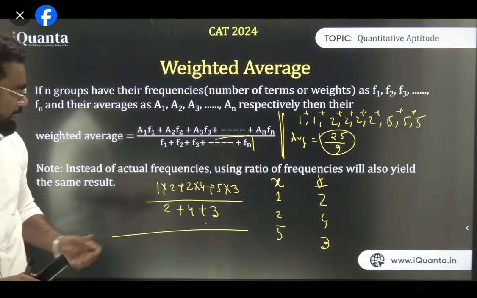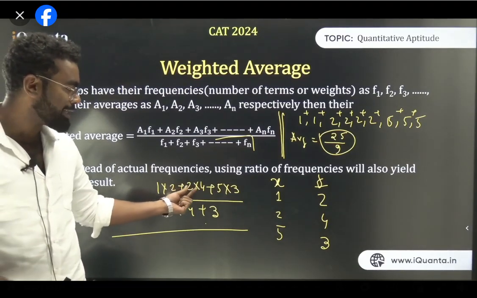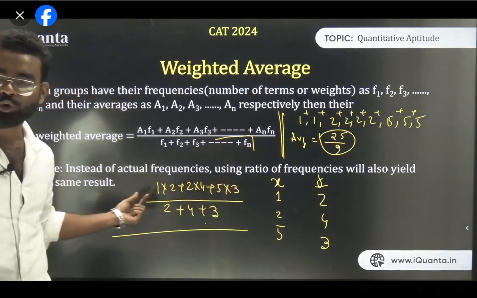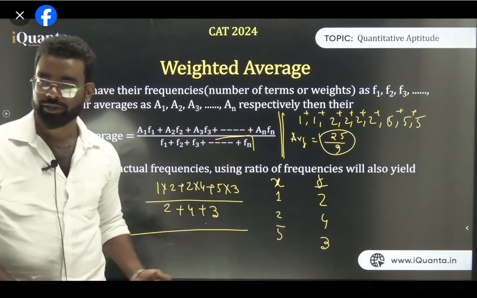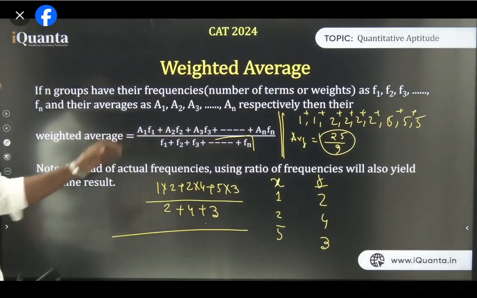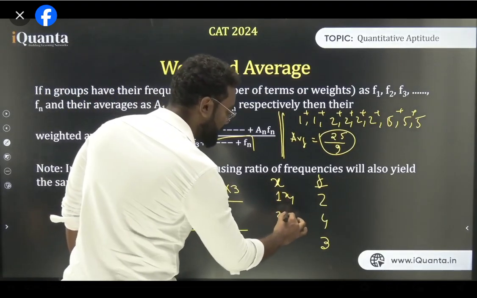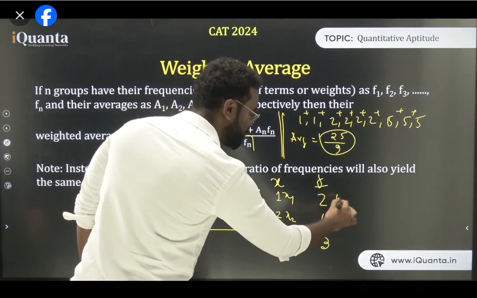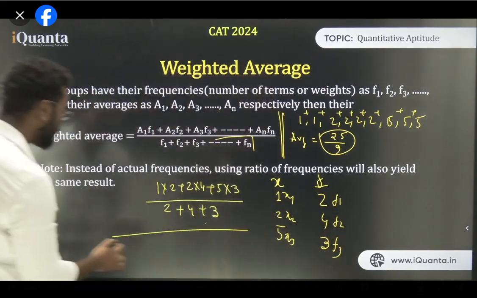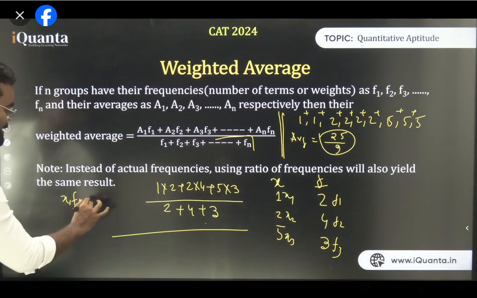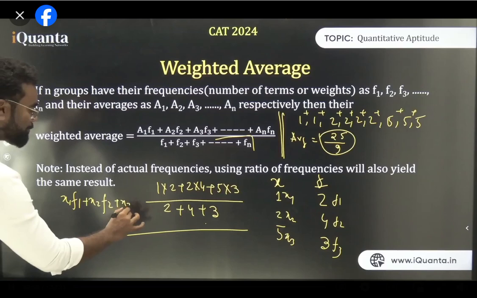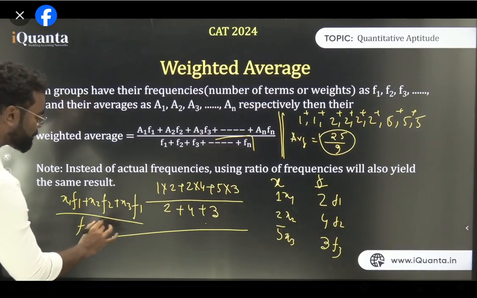So what I did: I have 1 twice, so 1 into 2. I have 2 four times, 2 into 4. I have 5 three times, 5 into 3. What is the total number of observations? That is 2 plus 4 plus 3. So this is the concept of weighted average, nothing else. Now write it as x1, x2, x3, and f1, f2, f3. So the formula becomes x1 f1 plus x2 f2 plus x3 f3 upon f1 plus f2 plus f3.